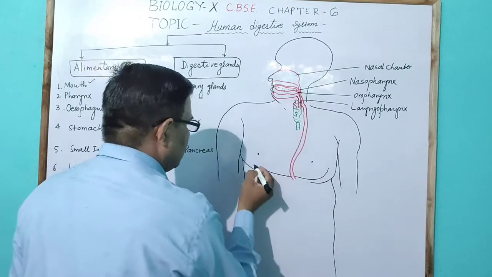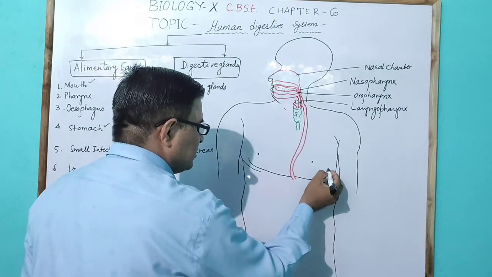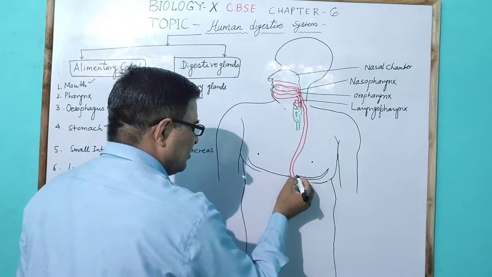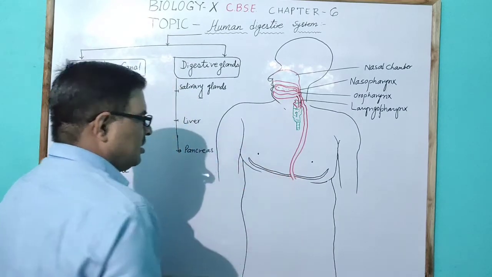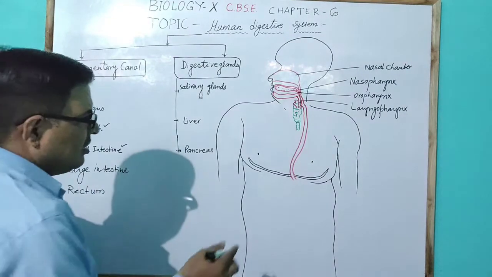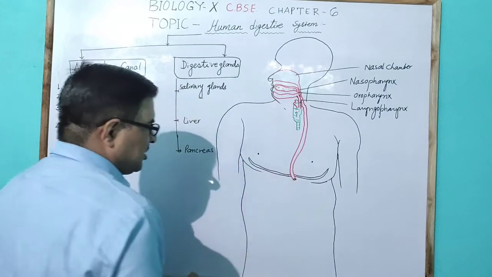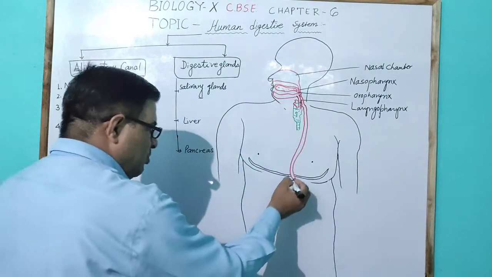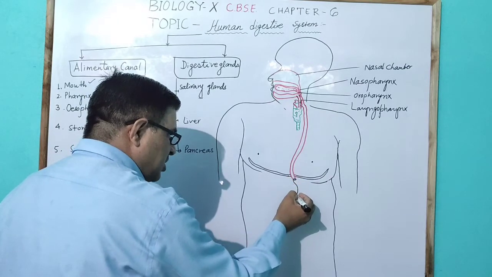It is the diaphragm of the lungs, which is present below the lungs. Here the esophagus has a type of sphincter which opens into the stomach.